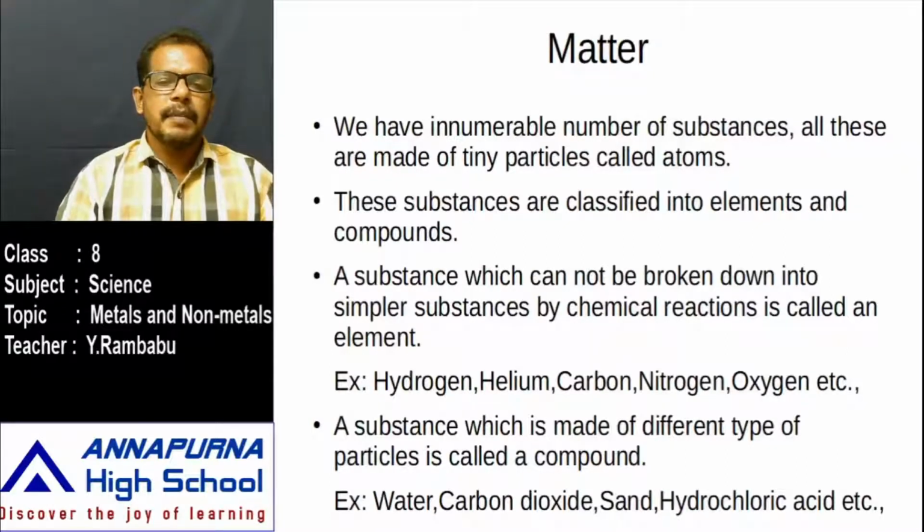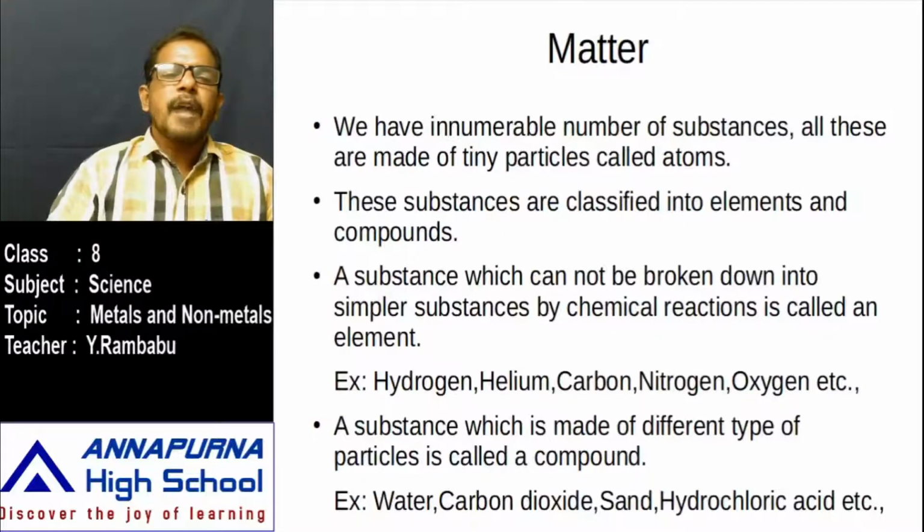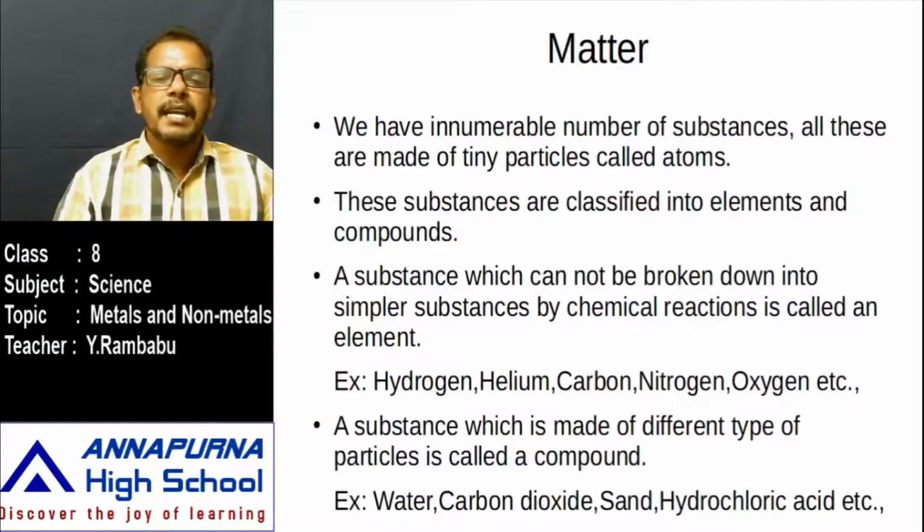That is called an element. What is an element? A substance which cannot be broken down into simpler substances by chemical reactions, by electrochemical reaction, photochemical reaction or thermal decomposition reaction. If we can't split a substance further into simpler substances, that is called an element.